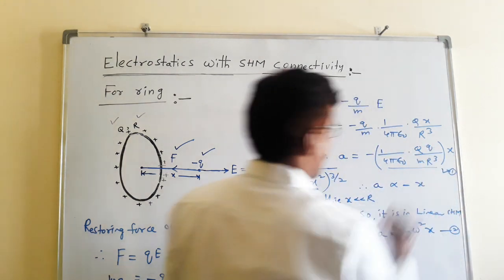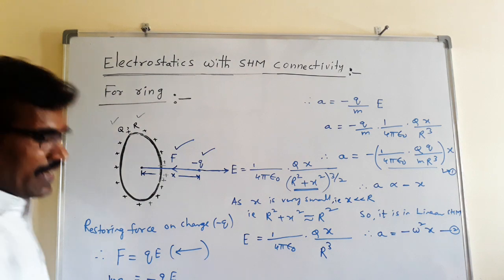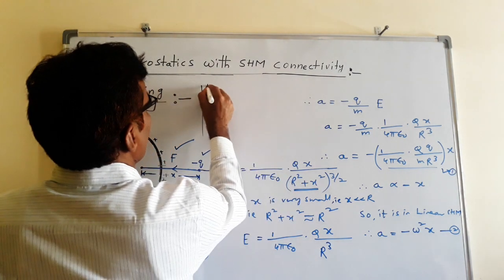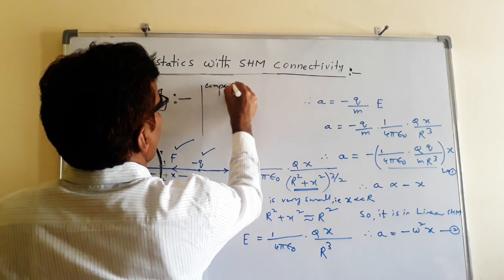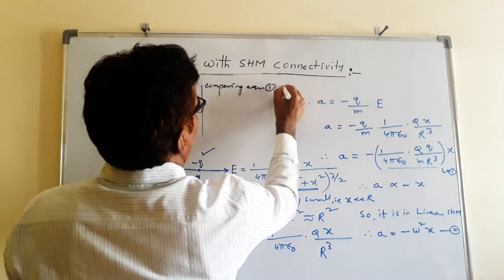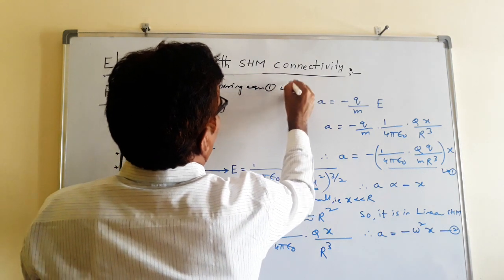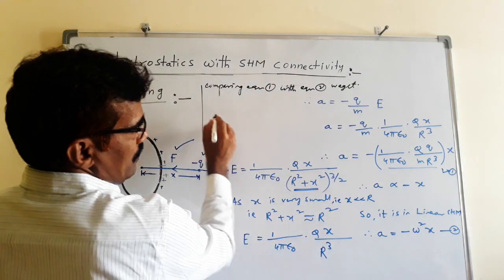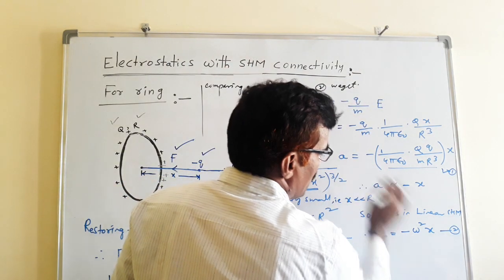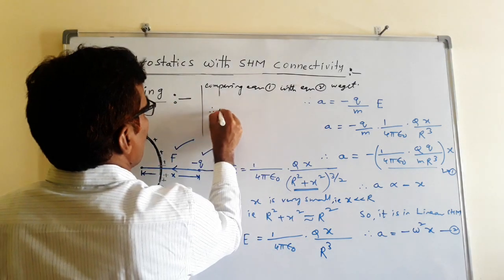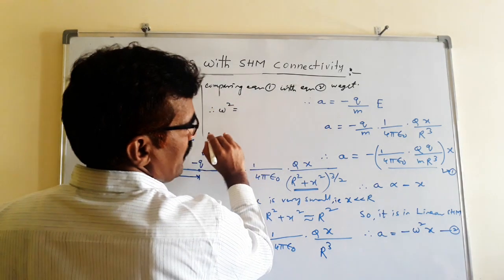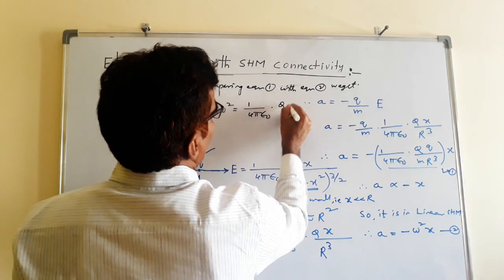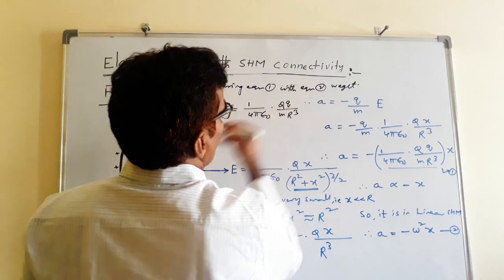Comparing equation 1 with equation 2, we get omega square is equal to 1 by 4 pi epsilon naught Q q by M R cube.